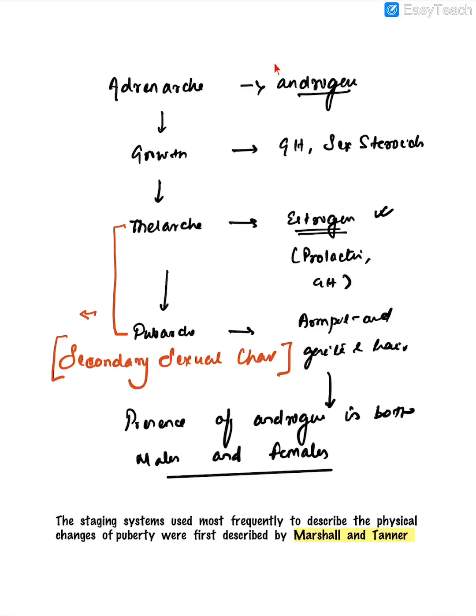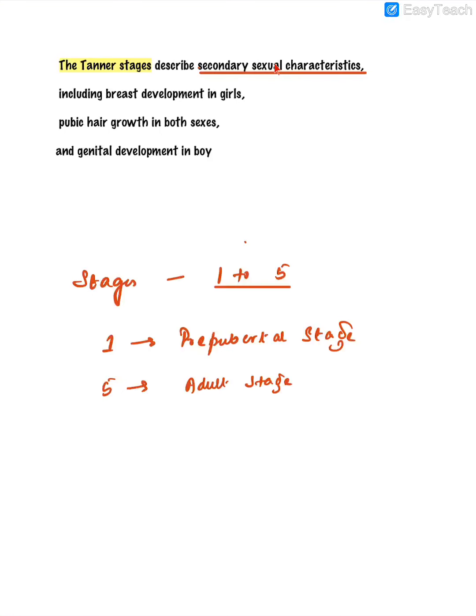We can actually see the breast development, and we can stage it. Similarly, the pubic hair growth can also be staged. In females we stage the breast development, and in males we stage the genital development. This staging of the secondary sexual characteristics was done by Marshall and Tanner, also known as the Tanner staging, which stages the breast development in girls, pubic hair development in both sexes, and the genital development in boys. The stages range from 1 to 5, 1 being the prepubertal stage and 5 being the adult stage.